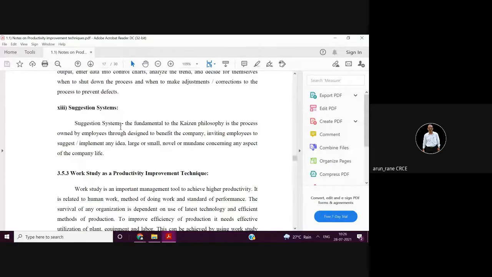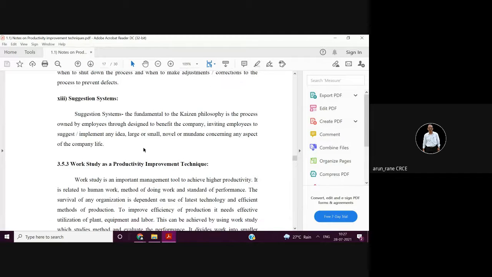Most of the big companies have reward systems, called suggestion systems, where a suggestion box is kept, and anyone is free to give suggestions. This suggestion is nothing but a kaizen, which is for betterment or improvement. Even though it is a small improvement, you don't have to worry, because small improvements will make a big improvement. Don't always think of a big breakthrough.